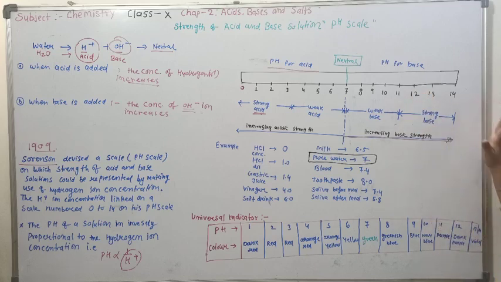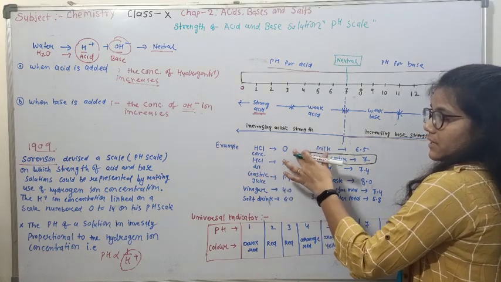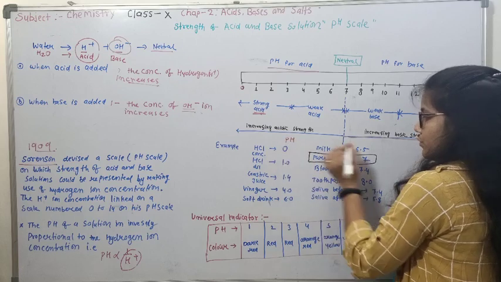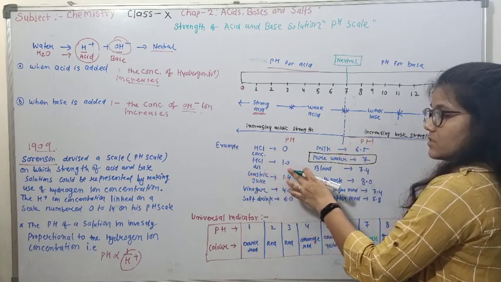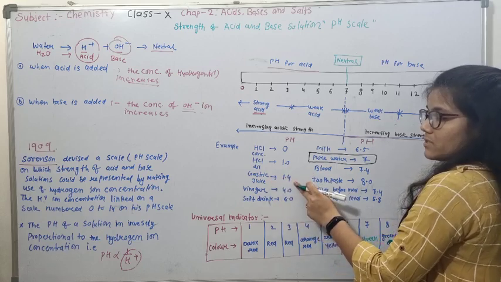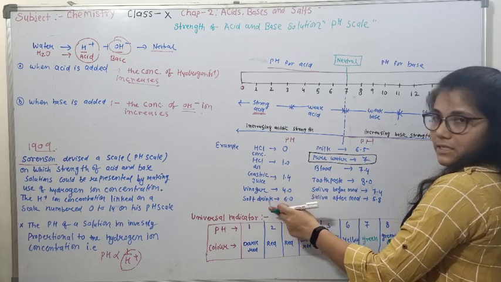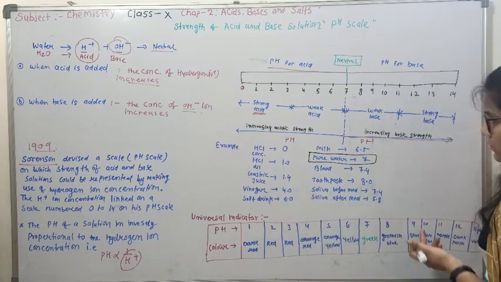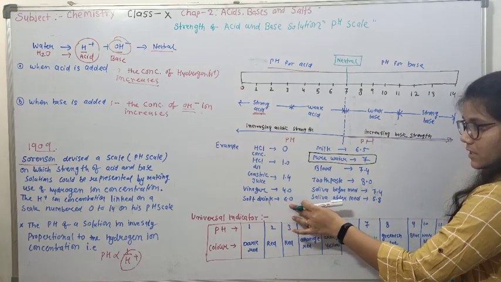Now some examples with their pH. Concentrated hydrochloric acid has pH 0. Dilute hydrochloric acid pH is 1. Gastric juice in our body, that pH is 1.4. Vinegar pH is 4. Soft drinks, Coke, Thums Up, these cold drinks have pH 6.